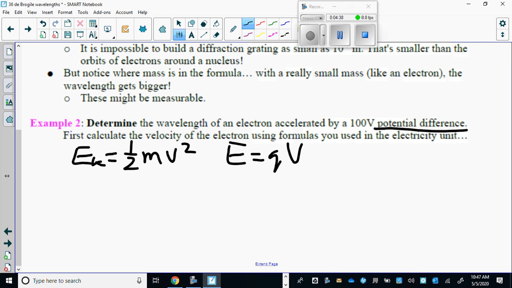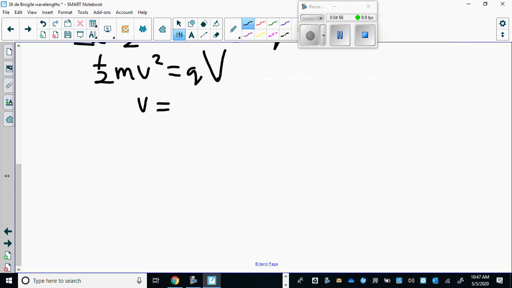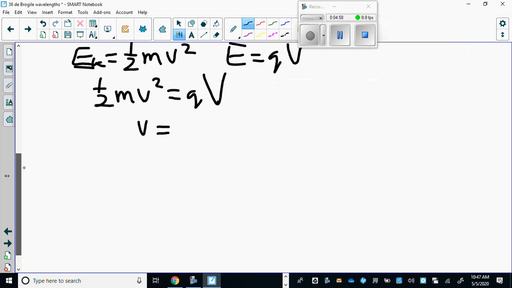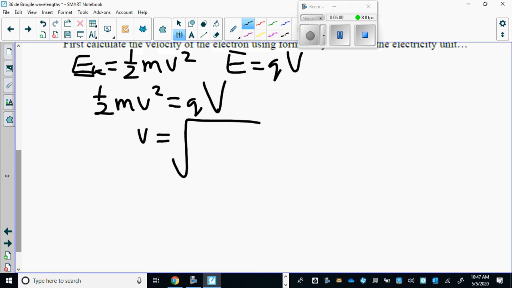So it's accelerated through this potential difference, giving it a kinetic energy, and therefore we can say that 1/2 mv squared must equal qV, right? Velocity, voltage, not the same thing. You can manipulate this formula and solve for v: v equals the square root of 2qV over m.